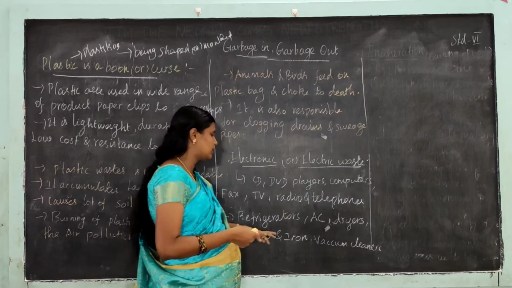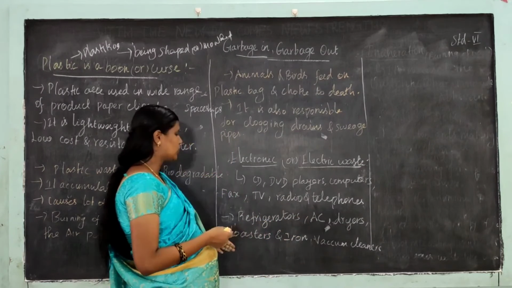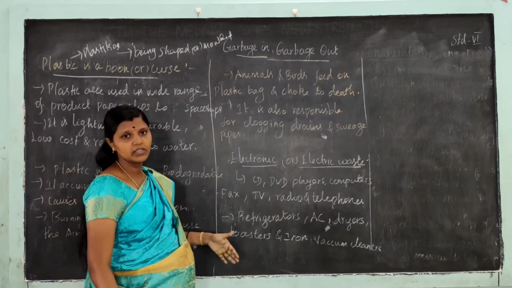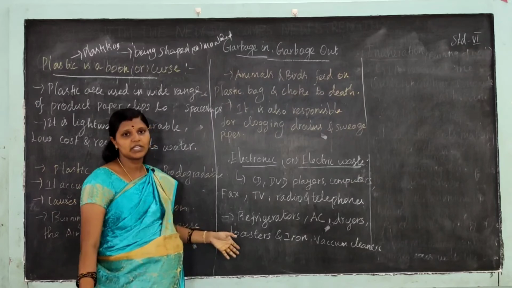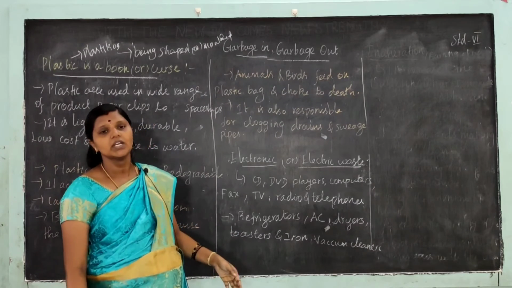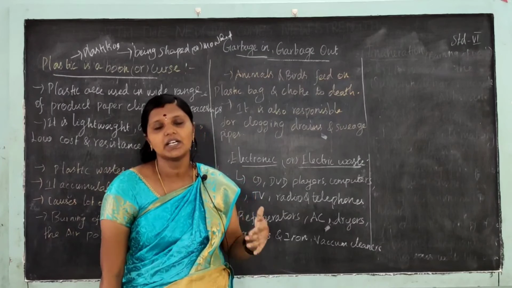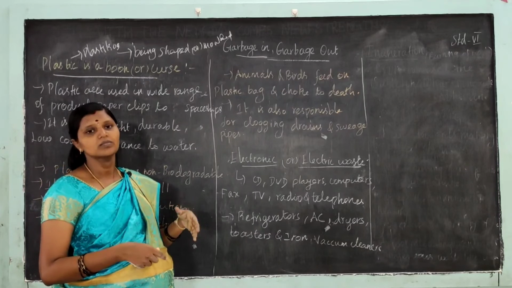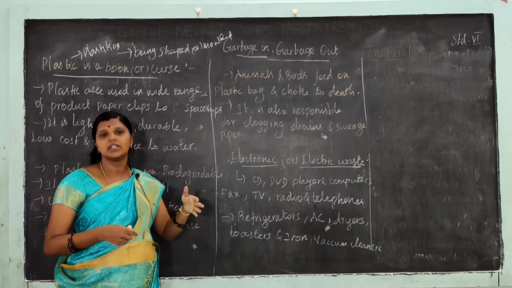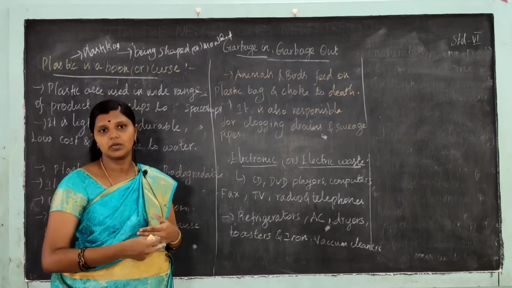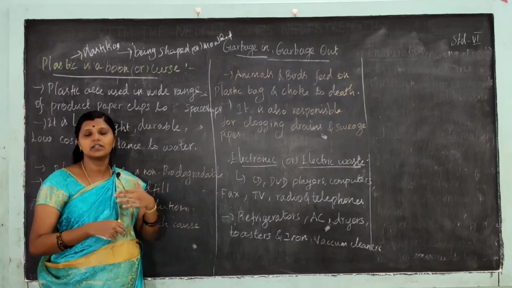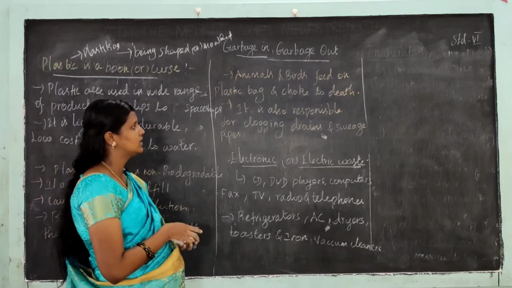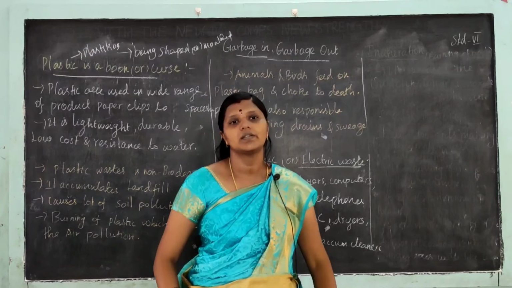And also the refrigerator, AC, dryers, toasters, irons, vacuum cleaners, and dishwashers. These are the electric waste generated by humans. Okay. So electric and electronic waste are non-biodegradable. We just throw them away because they are outdated and old. We just throw away the e-waste. It goes to the landfill. It is non-biodegradable waste.